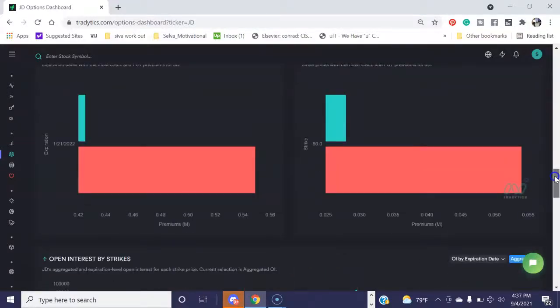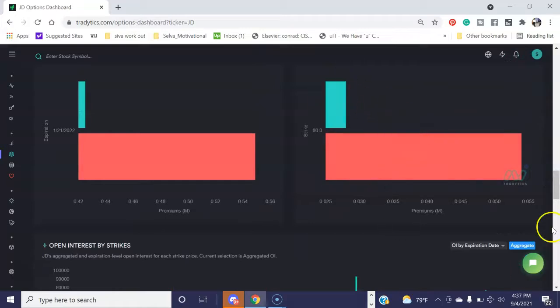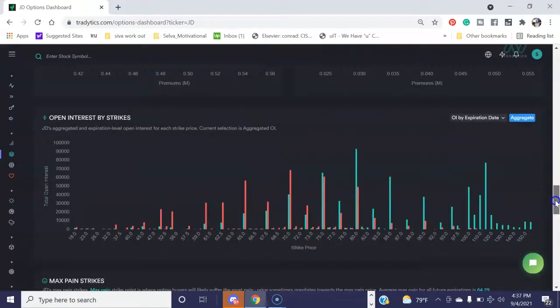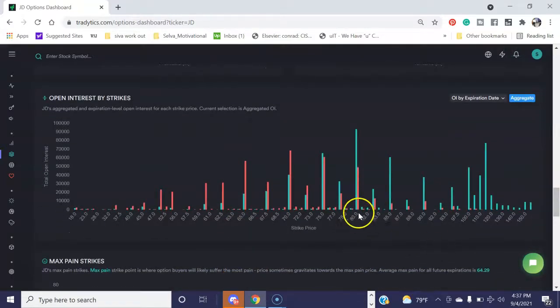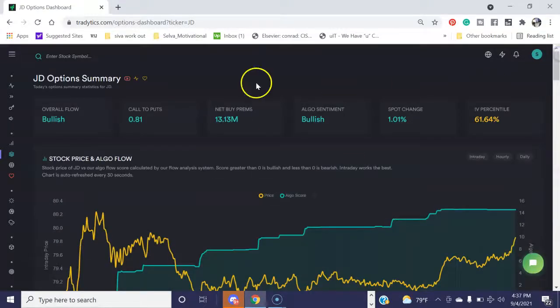Now if you go to prominent strikes, it's 80. So this is good because the stock is at 79. Let's look at the open interest to figure out. So at 80, there is a lot of open interest, 85 and 100. So there's a good signal that there's a lot of open interest on the call side from 80 and up. So let's look at the technical analysis.